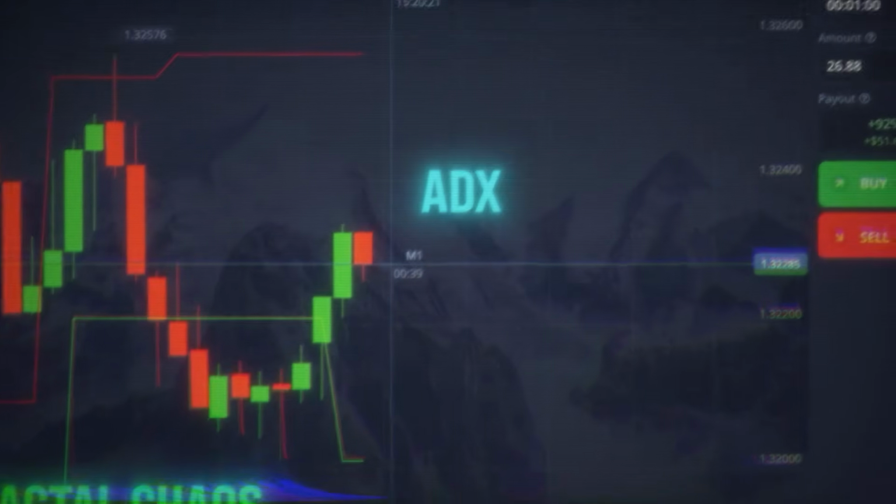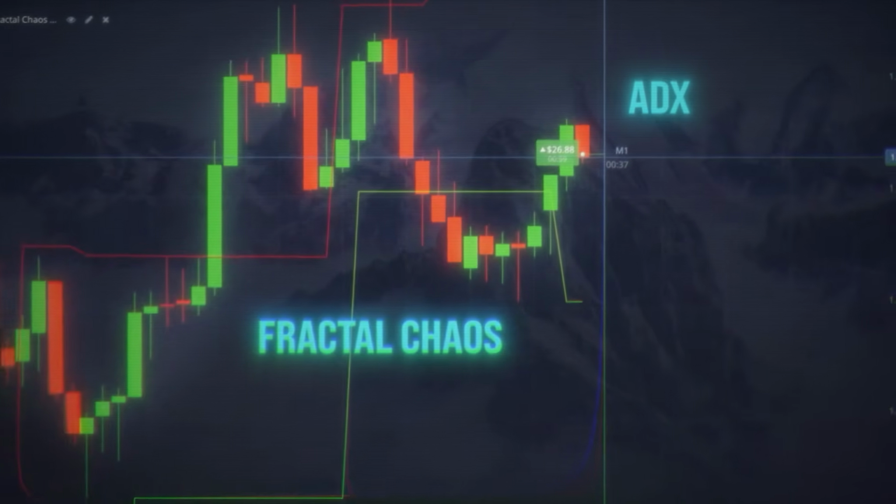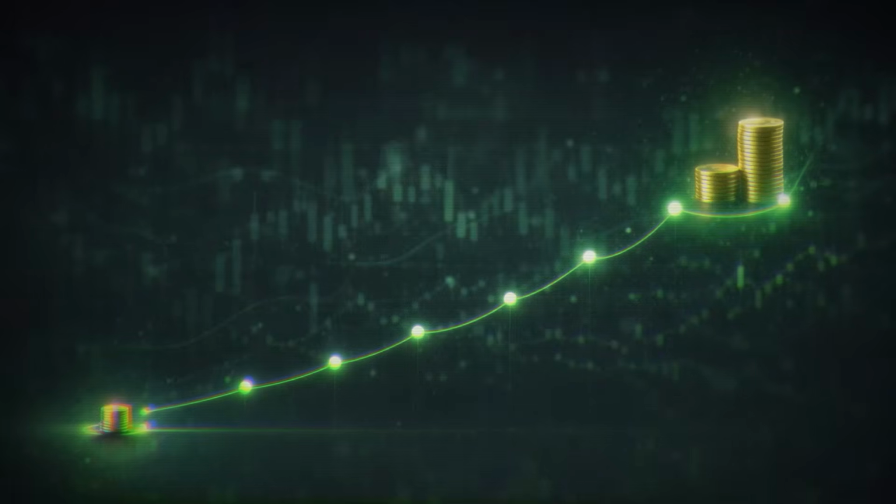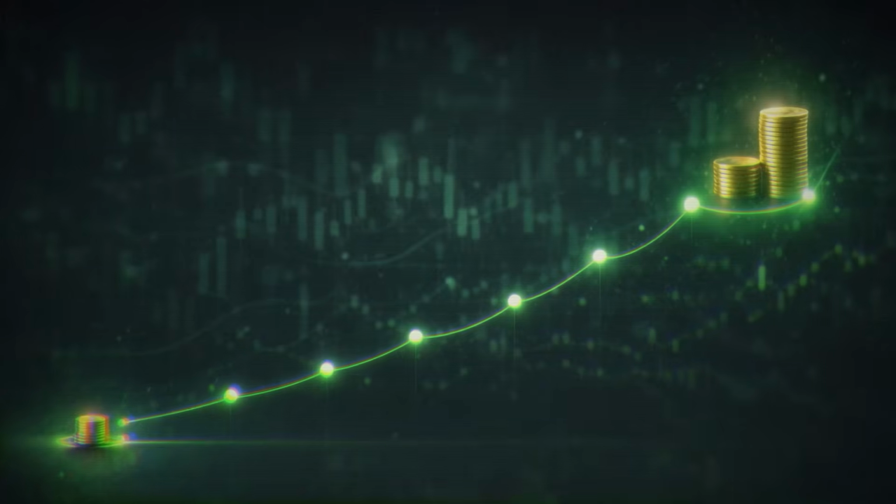The strategy is based on just two tools, Fractal Chaos and ADX. They help maintain structure and understand the strength of movement, so you can trade calmly and consistently. Today, it's only strict, rule-based execution. No rush and no unnecessary decisions. Now I'll show you how you can build a logical series of trades from a minimal start, step by step.